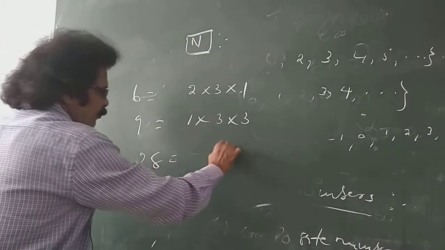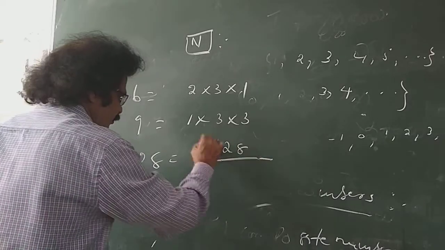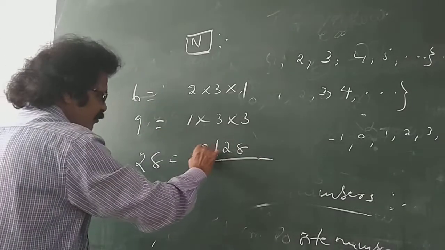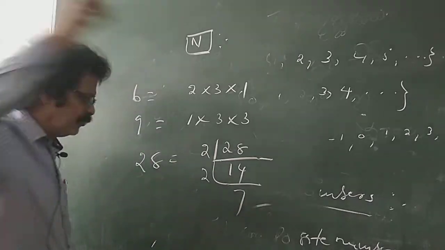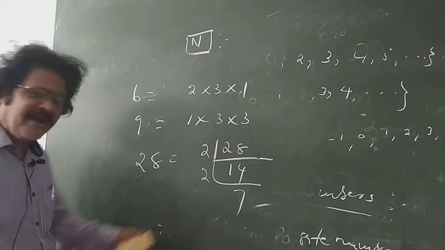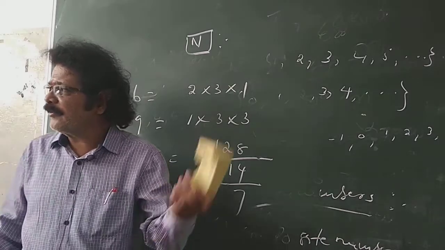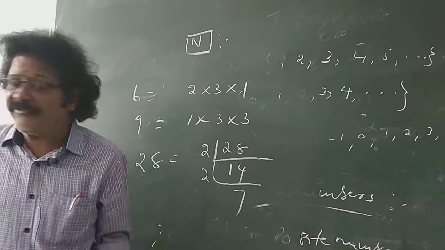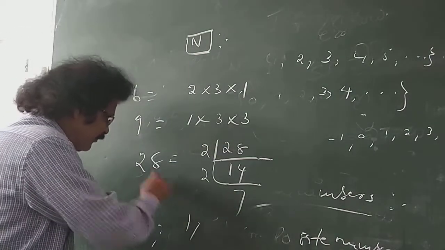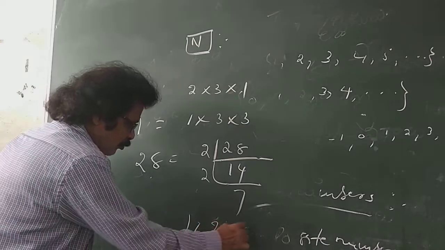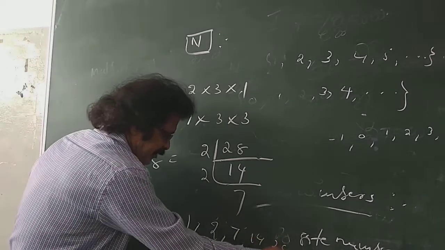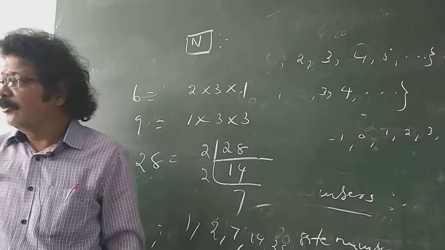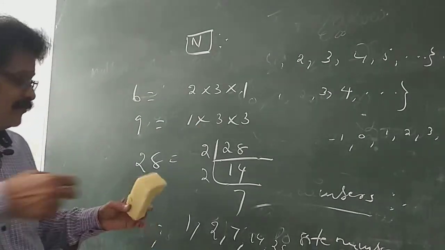By the division method you can also factorize: 2 14s are 28, 2 7s are 14. One is the factor of every number, and the number itself is also a factor. So the factors of 28 are 1, 2, 4, 7, 14, 28. So far we learned about multiples and factors.